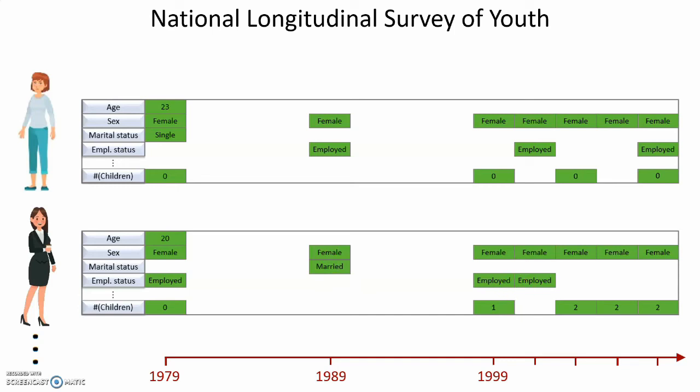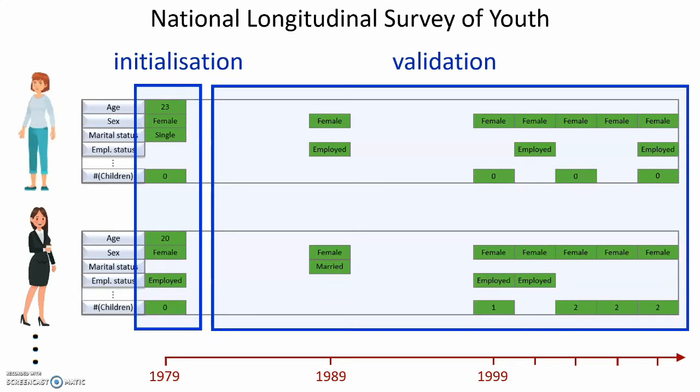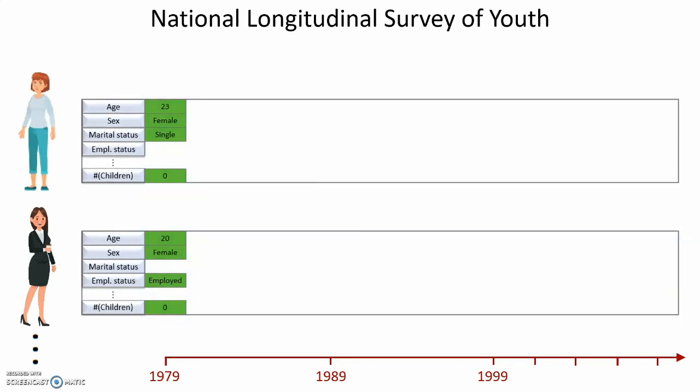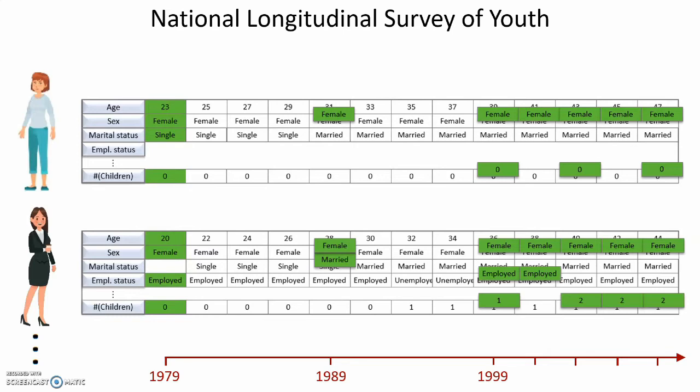Now, we separate this data into data for the initialization and for the validation. That means we initialize the simulation with the state from 1979 and then run the simulation, i.e. at every time step we apply the behavior rules to calculate the values for the next time step. Now we can use the validation data to check how accurate the simulation was. Ideally, we would want the simulation to exactly reproduce the participants' lives.